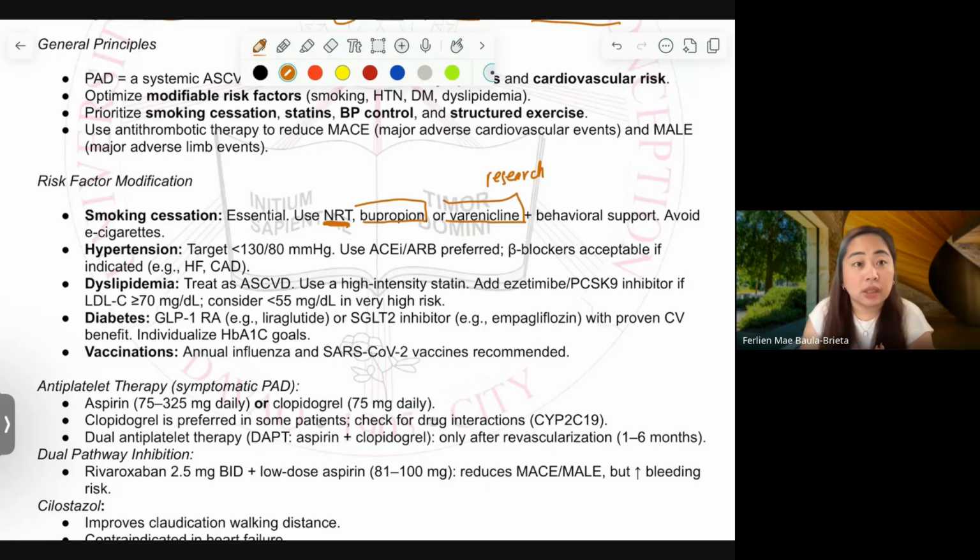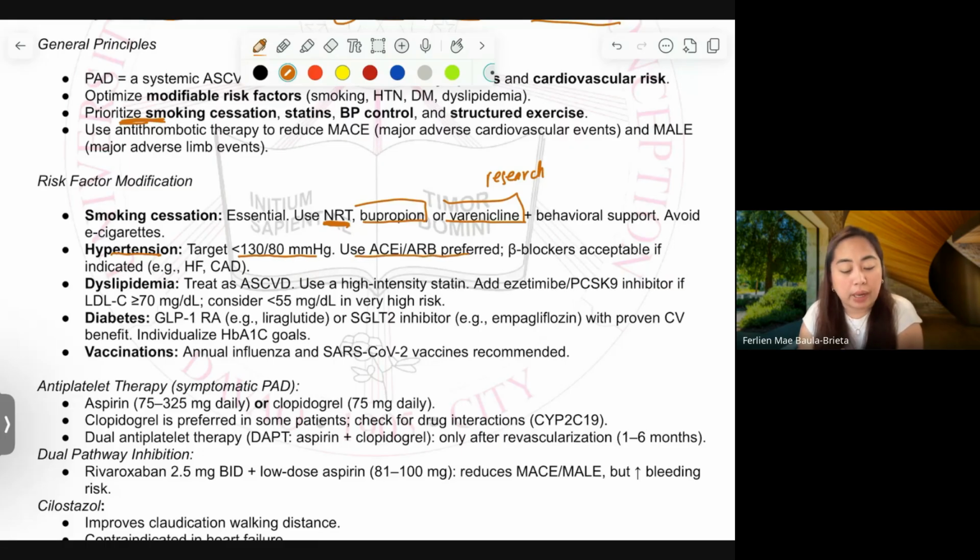as NRT. No, because that is our first priority, to make the patient stop or wean smoking and eventually stop smoking. Then, aside from that, on top of that, NRT, on top of that, you need to manage hypertension. Okay? As mentioned, this is our goal. This is in our prelims.